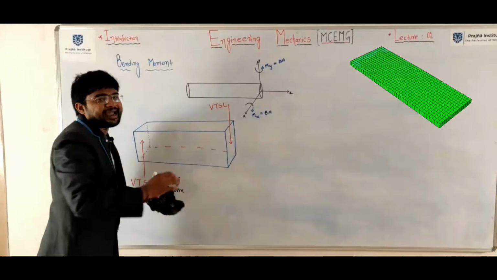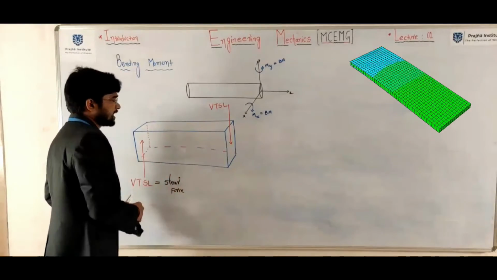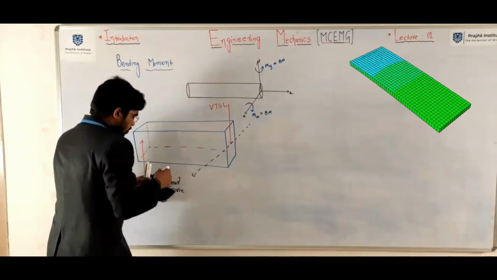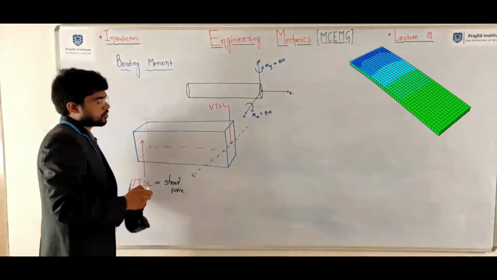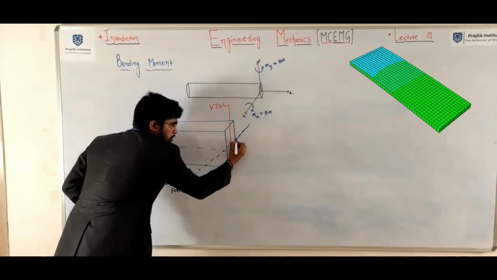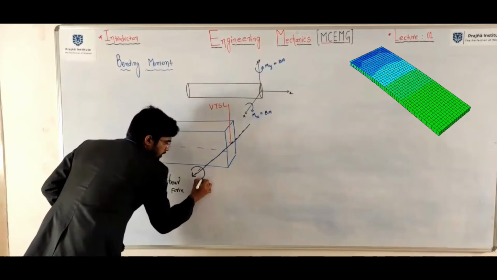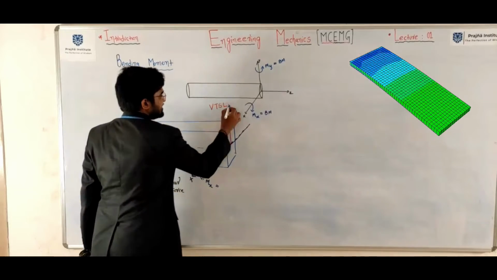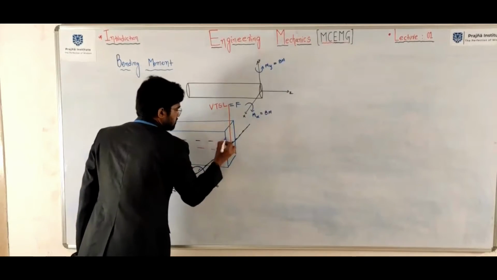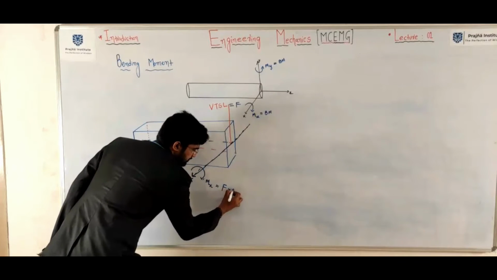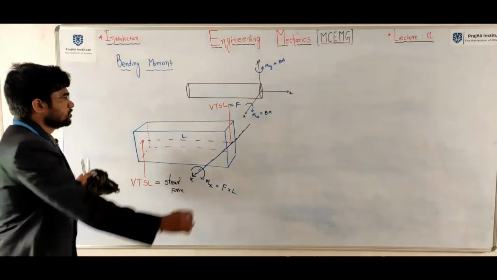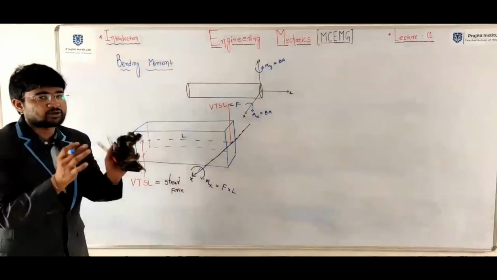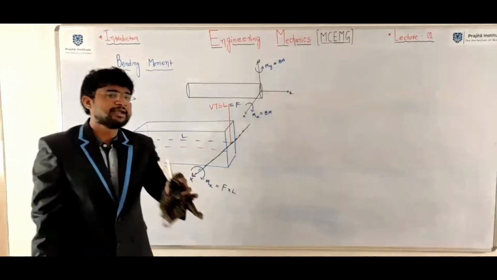So two equal in magnitude and unlike vertical transverse shear loads will create a moment which is acting perpendicular to the cross section of the member. It is about the x-axis, this is Mx. Here it is a shear force F, and the distance between these two will be L. You can call it F into L. Clear? So two equal in magnitude and unlike vertical transverse shear loads create a moment acting perpendicular to the cross section of the member. That is why you can call it a bending moment.